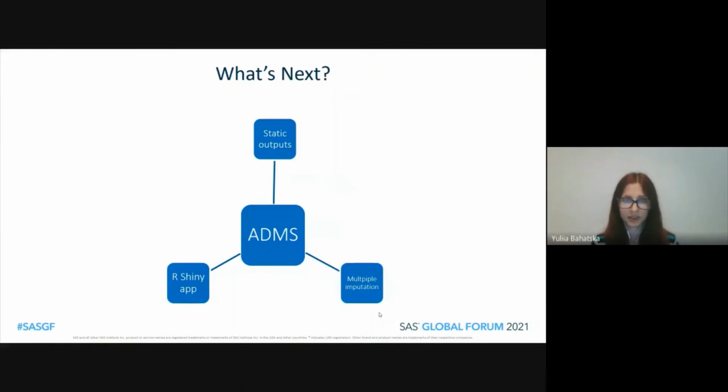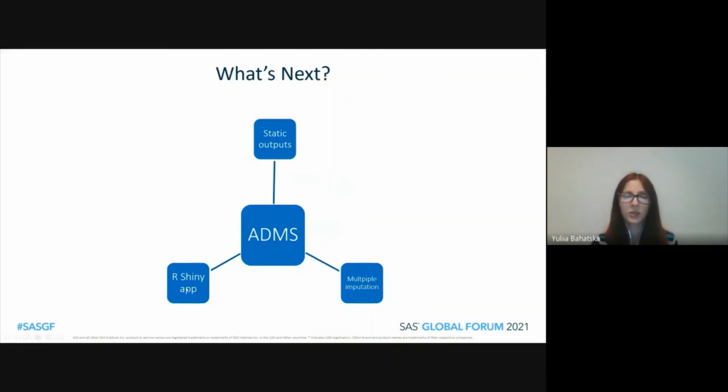So, what's next? Once our ADMS was ready, we were able to proceed to the analysis itself. The first part was the static outputs, which included frequency tables for the doses and visits missed due to COVID-19 and also other assessments, and also the descriptive tables for the data collected remotely. The second part was the multiple imputation, and ADMS has proved to be quite helpful with that, because in order to determine the type of imputation, we needed to know the reason for the value being missing.